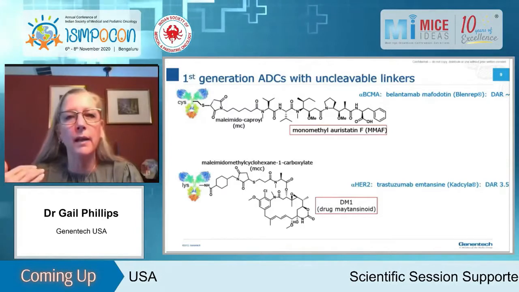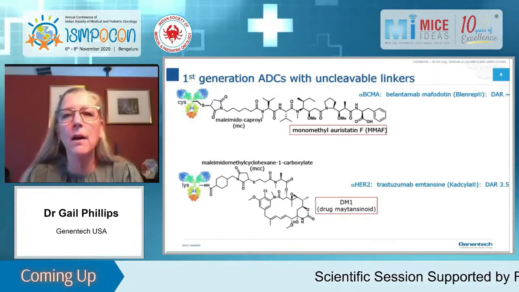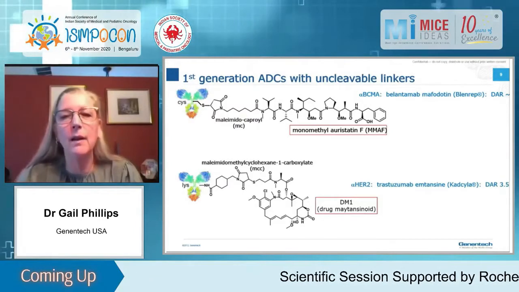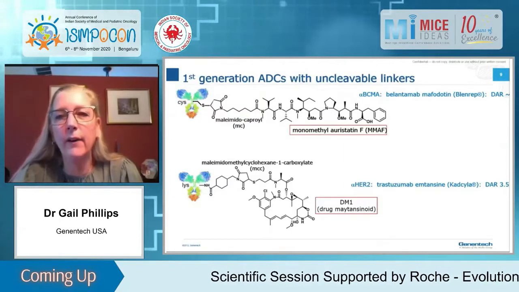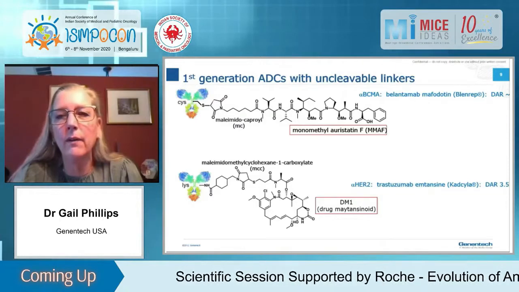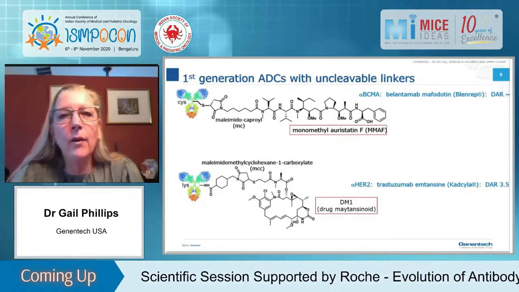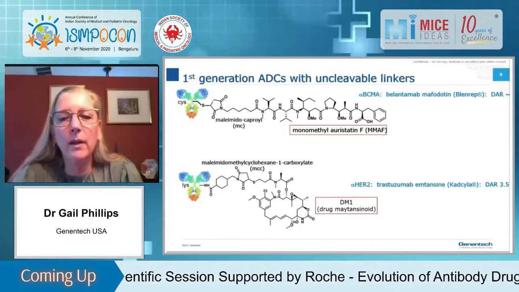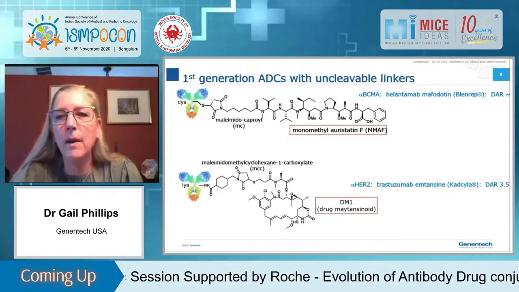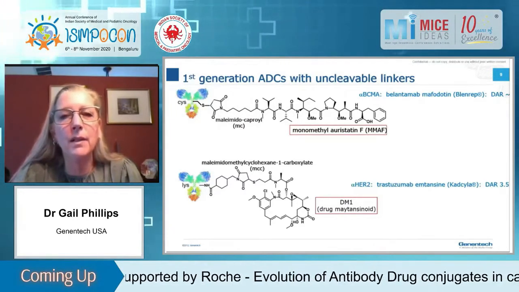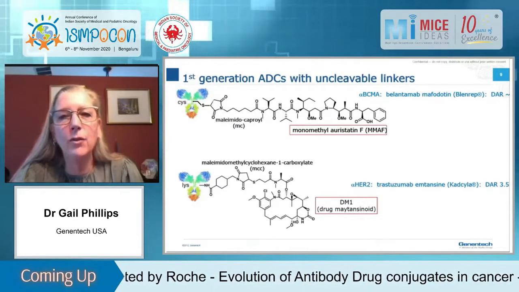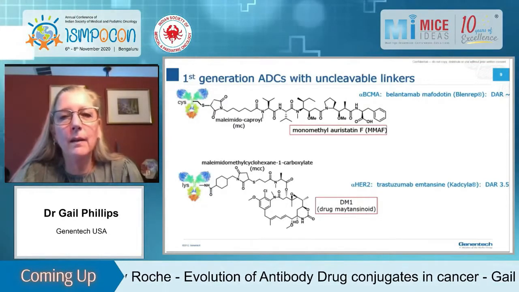So once this ADC is catabolized inside the cell, the MMAF cannot exit the cell. So this would not have bystander activity. And these types of ADCs have very different properties, which I'll cover at the end. The other ADC with an uncleavable linker, I think everybody is familiar with, is trastuzumab emtansine, or Kadcyla. It targets HER2. It has the MCC uncleavable linker and the drug DM1. Next slide, please.